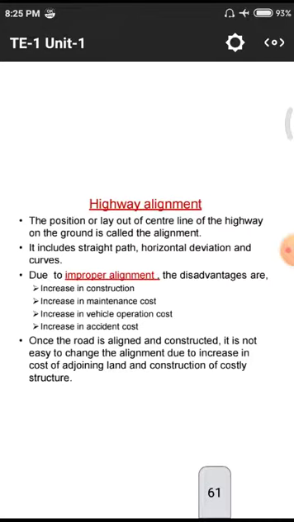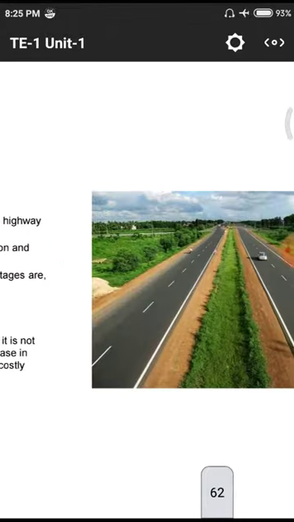And next one, changing of alignment, all those come under that. Increases in the cost of adjoining land and construction of costly structures, so that whenever there are hills and other obstructions, we have to bear a huge amount of funds to divert those particular routes. This is the highway alignment, mainly depends upon those 3 points.